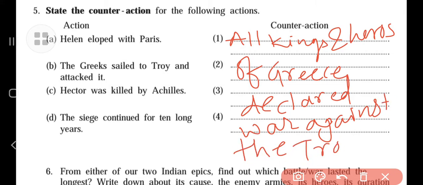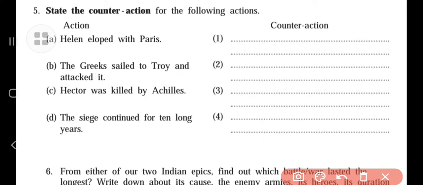Trojan means the people who are living in Troy. This was the consequence, or the effect, of Helen's elopement with Paris.